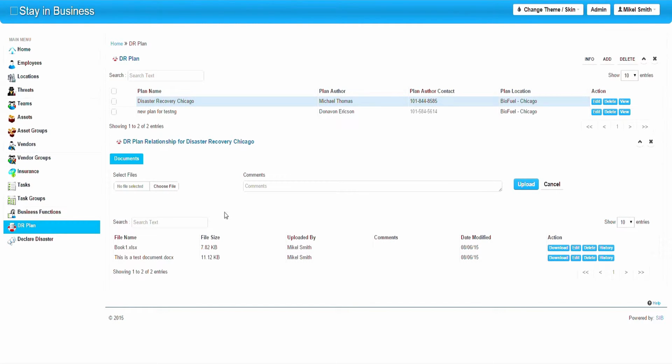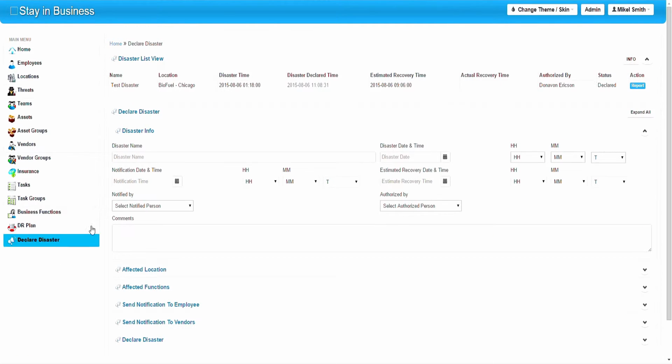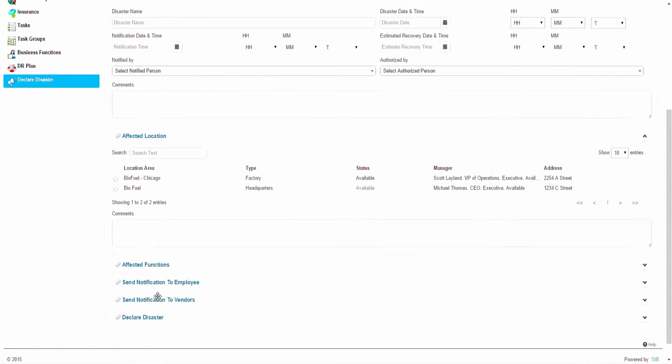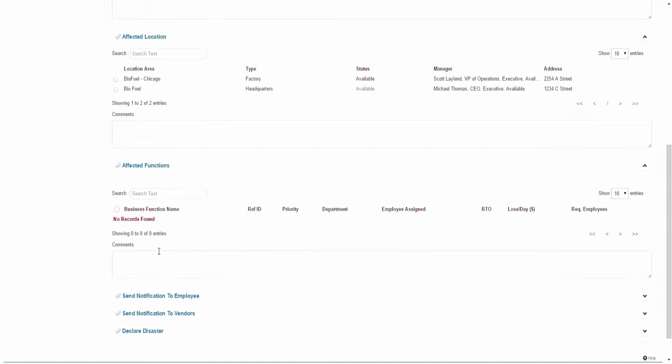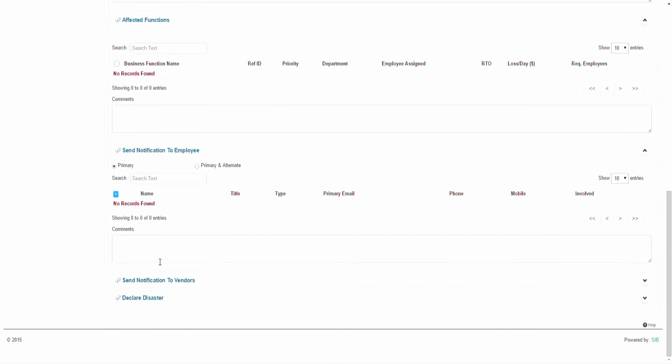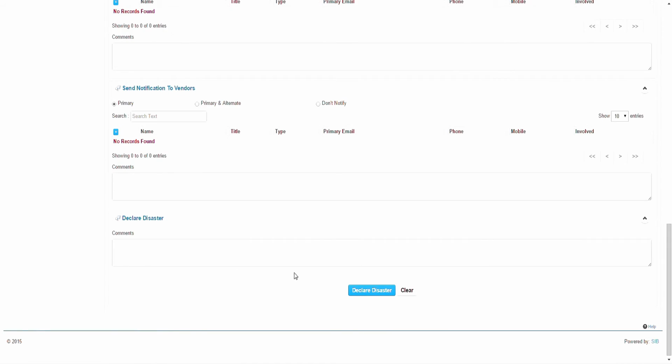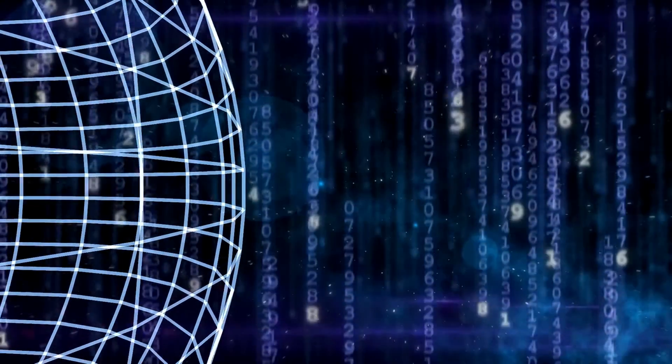And lastly, when a disaster does occur, you simply go to the Declarations Disaster section, where you can input the disaster information and then go through each section, marking which locations and business functions were affected. You're also immediately able to notify which employees and vendors are needed to get your business back in working status.